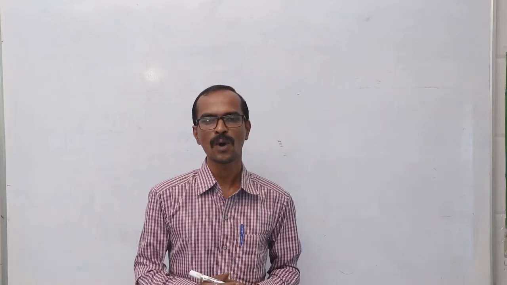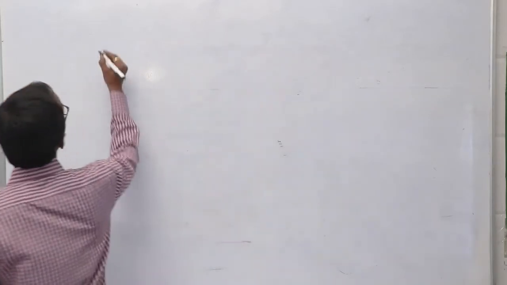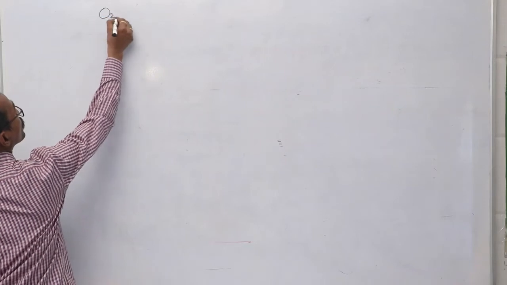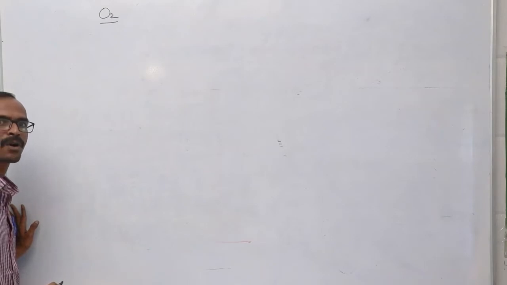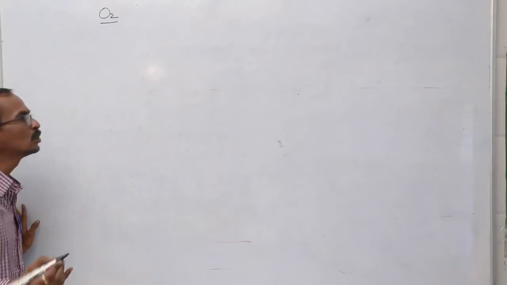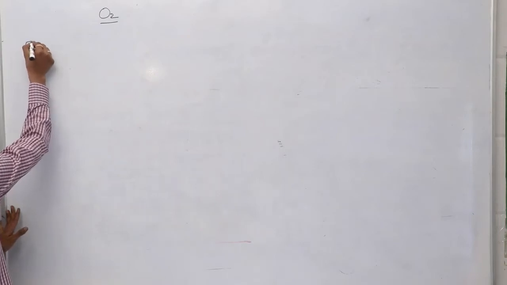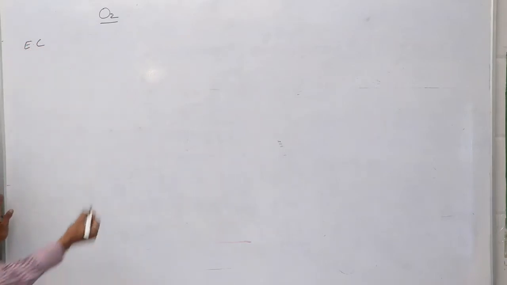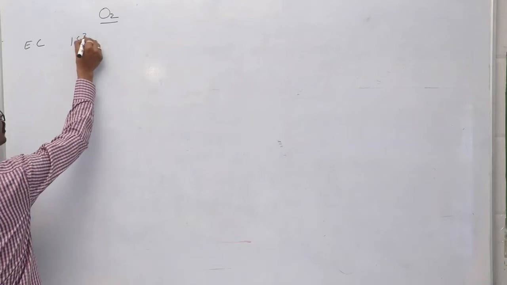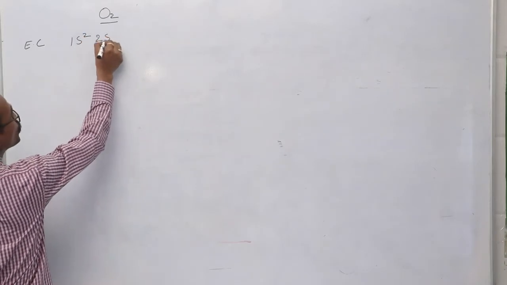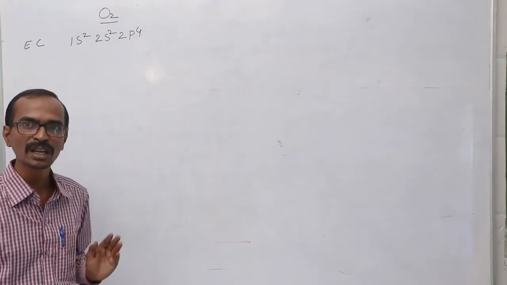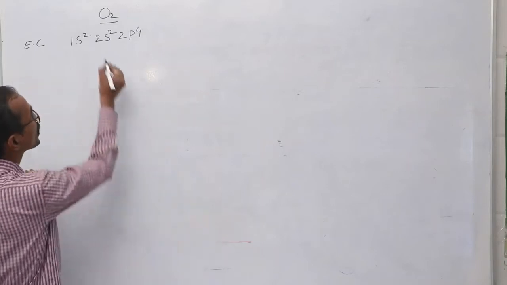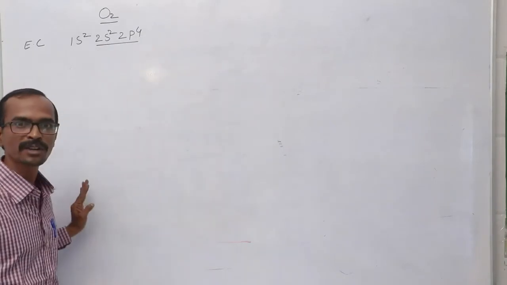So let us see the formation of a few molecules through the valence bond theory. Let us see the formation of the oxygen molecule. This oxygen molecule is formed by the overlapping of atomic orbitals present in two oxygen atoms. Let us see the electronic configuration of the oxygen atom. We know that oxygen's electronic configuration is 1s2, 2s2, 2p4, and as I told, as per the valence bond theory, only the atomic orbitals present in the valence shell are involved in the bond formation.